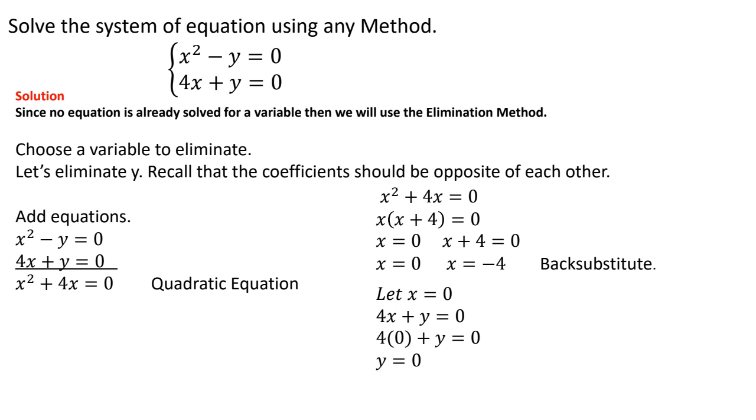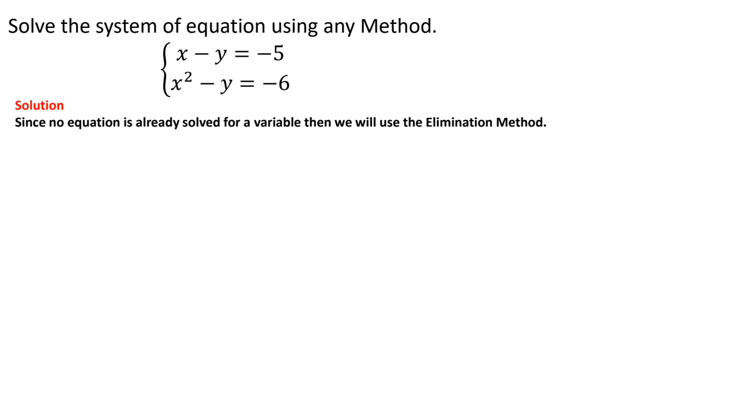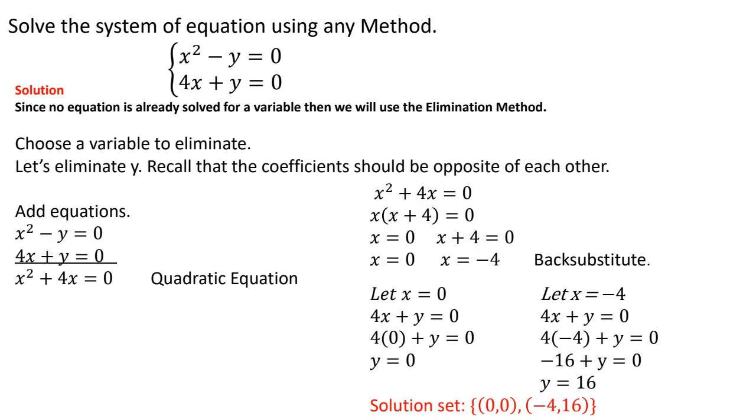So let's do the same thing for -4. When I plug in -4 to that second equation, 4 times -4 is -16, so y equals 16. So on this particular problem, I have a solution set that has two answers inside. One of the solutions is (0, 0), and my other solution is (-4, 16). I didn't graph it, but if I would graph it, you would see that this line crosses the parabola at these points, at the origin and at another point.